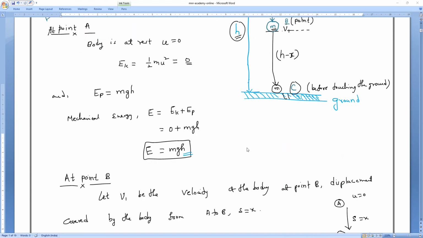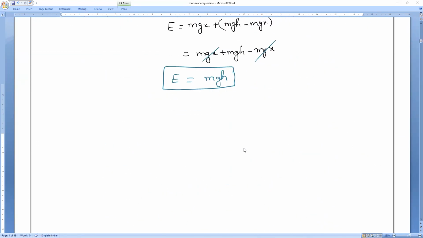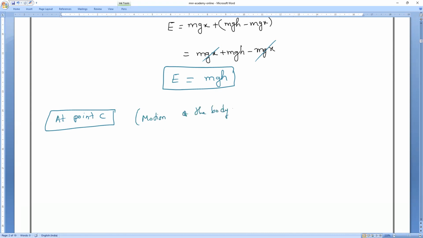Yes? Now, only see from A to C, the final point. At C, the midpoint, you have to forget it. When we are studying at point B, we have to see only A to B. Now we are going to study at point C. Motion of the body, you should take it only from the initial point. What is the initial point?